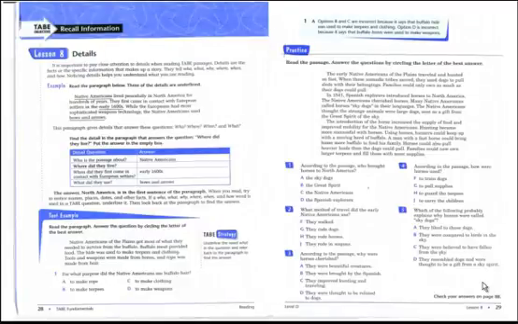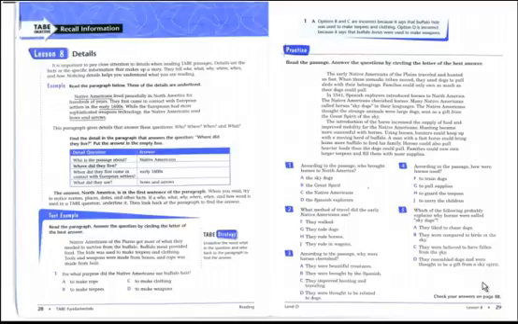Lesson 8. Details. It is important to pay close attention to details when reading TAP passages. Details are the facts or specific information that makes up a story. They tell who, what, why, where, when, and how. Noticing details helps you understand what you are reading. Example, read the paragraph below.